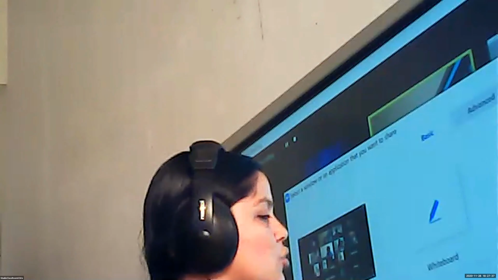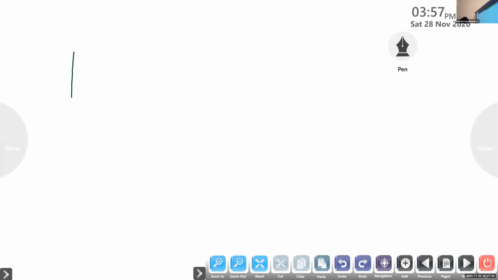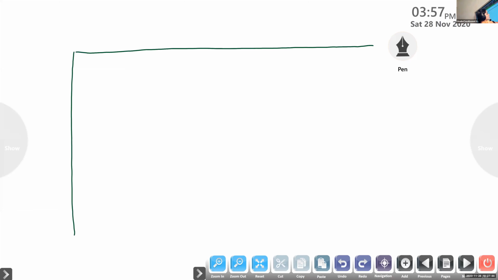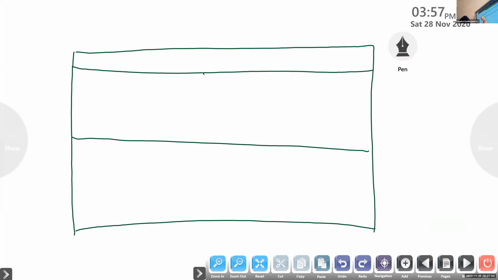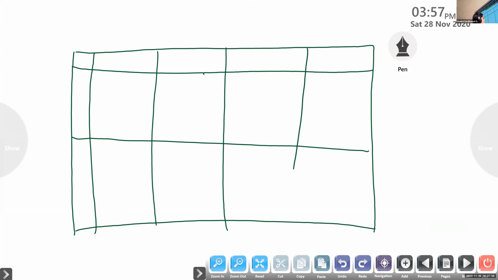Okay. So I'm sharing once again. All of you, please draw a box for present tense. You are familiar with this box and the writings. All of you draw a box like this.